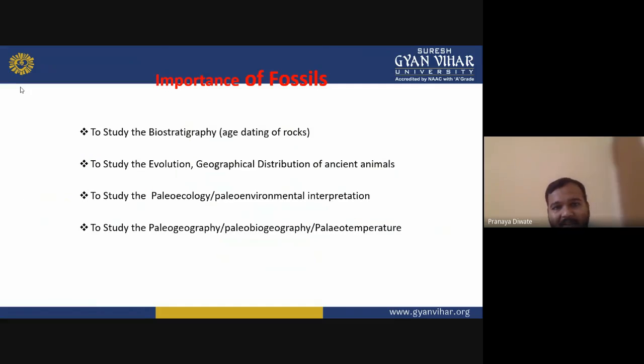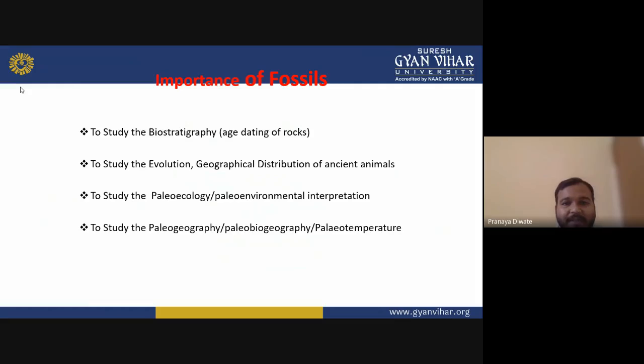Then what is the importance of fossils? Fossils are used to study biostratigraphy, the dating of rocks. Biostratigraphy is mainly used to date any rock.